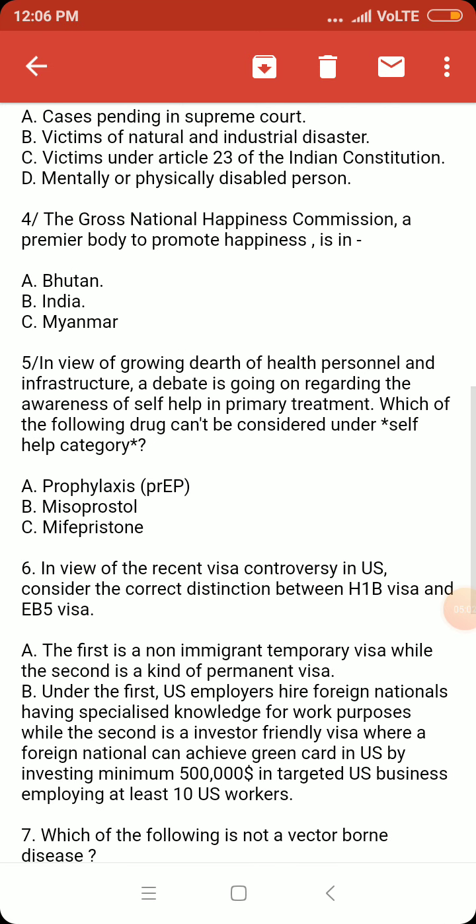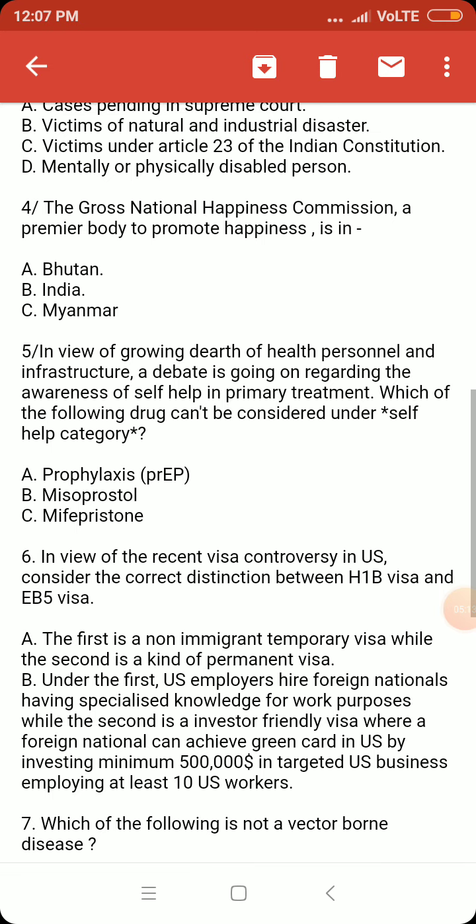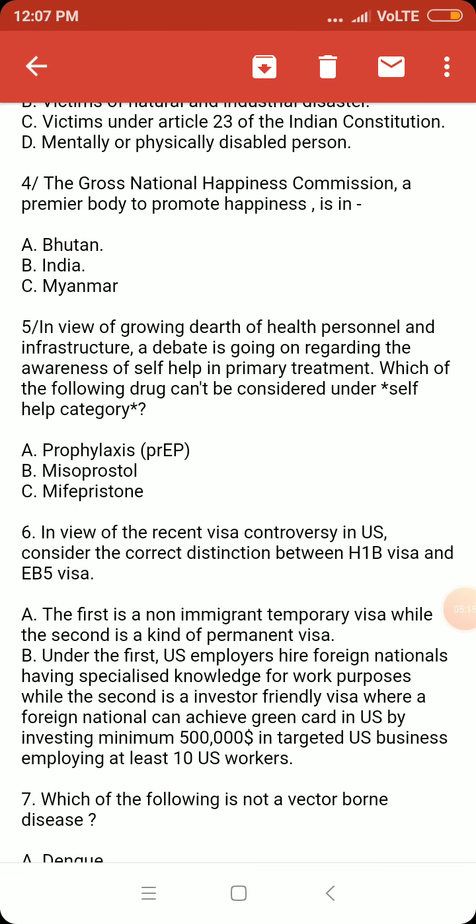Question number 4. The Gross National Happiness Commission, a premier body to promote happiness, is in Bhutan, India or Myanmar. We all know that this Happiness Commission exists in Bhutan. It actually promotes some indexes regarding happiness and tries to incorporate those indexes in government policies.